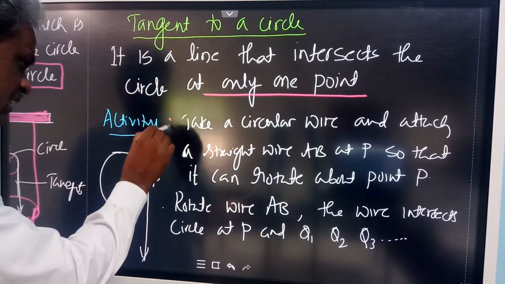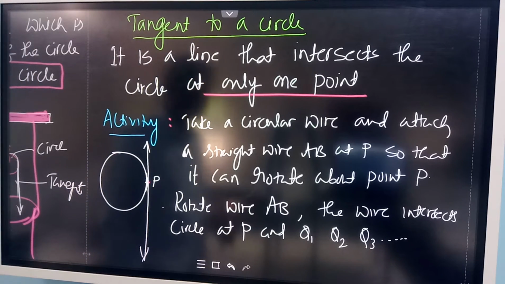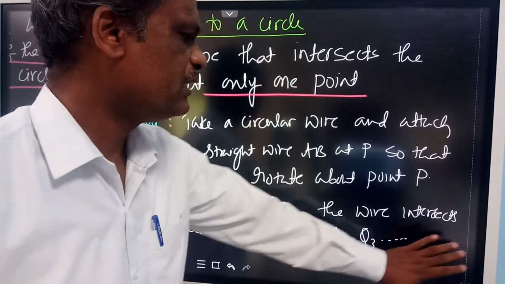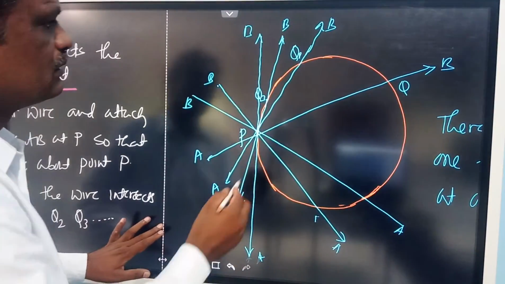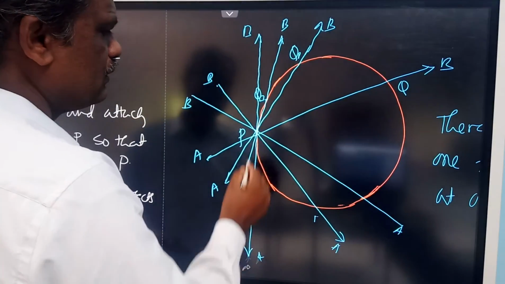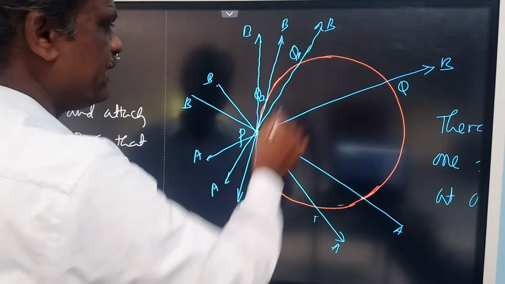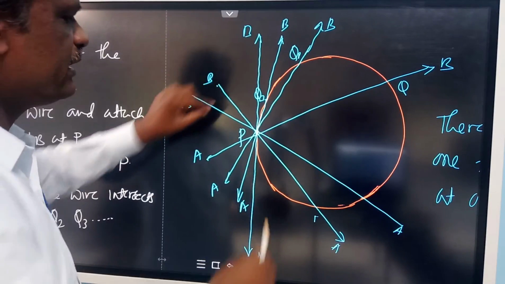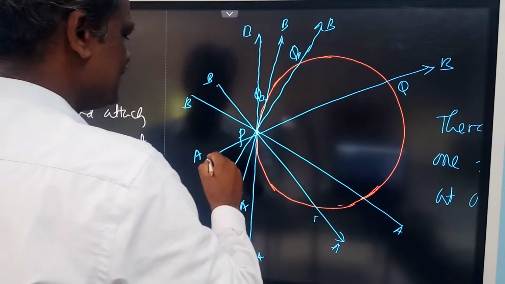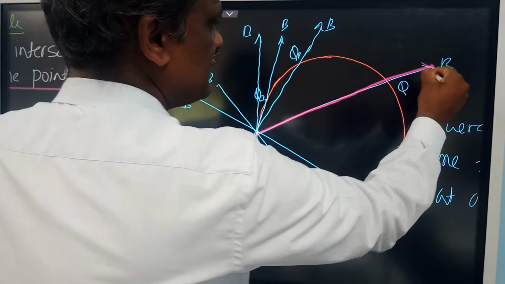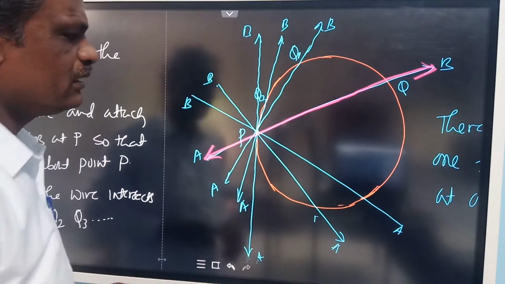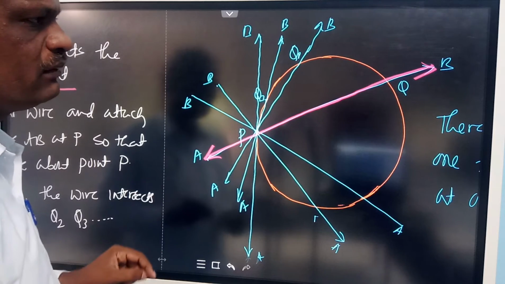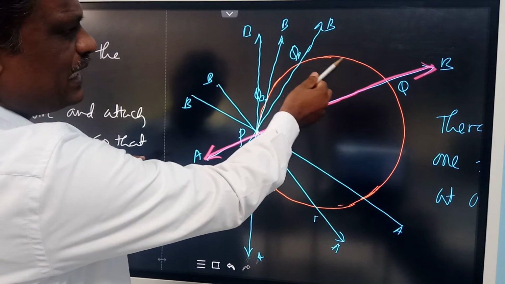One activity you see here: take a circular wire and attach a straight wire AB at P. Look at this. A circular wire and attach one wire AB at the point P. P is fixed. Then you can rotate this AB. So this AB is a line made up of wire and this is a circle made up of wire, and it is fixed at the point P. Then you can rotate this line AB.